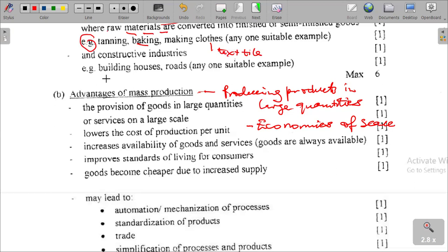So it improves the standards of living for consumers because consumers are having quantities of goods, or they are having a good supply of the goods that they require.